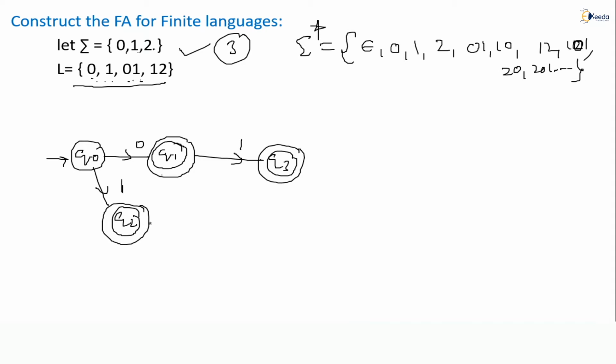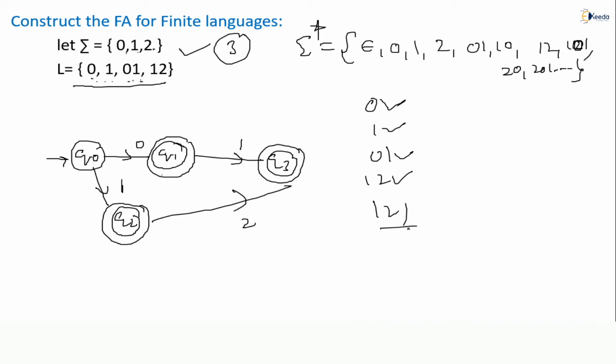1 2. So I will send here 1 2. So simply directly I can send here, correct or not? 1 2 should accept or not? Yes, 1 2 should accept. See the 0 accepting, yes. 0 1, yes, accepting. 1 2 accepting. Alone 1, yes, accepting. Alone 0 accepting. Fine. So this requirement, then accept this. So 0 should accept, 1 should accept, 0 1 accepted, 1 2 also accepted.